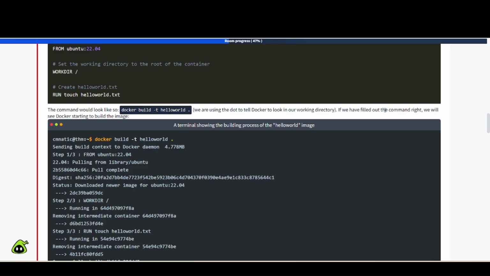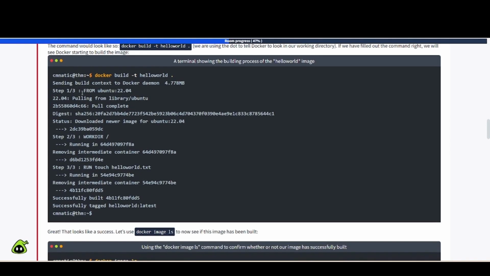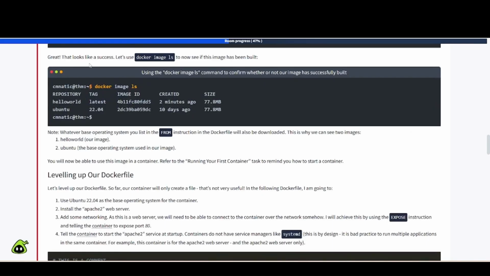If we have filled out the command right, we see Docker starting to build the image. So docker build -t hello world and the dot, and you can see all this information as it builds out that image. Successfully tagged hello world, latest, etc. Great, looks like a success.